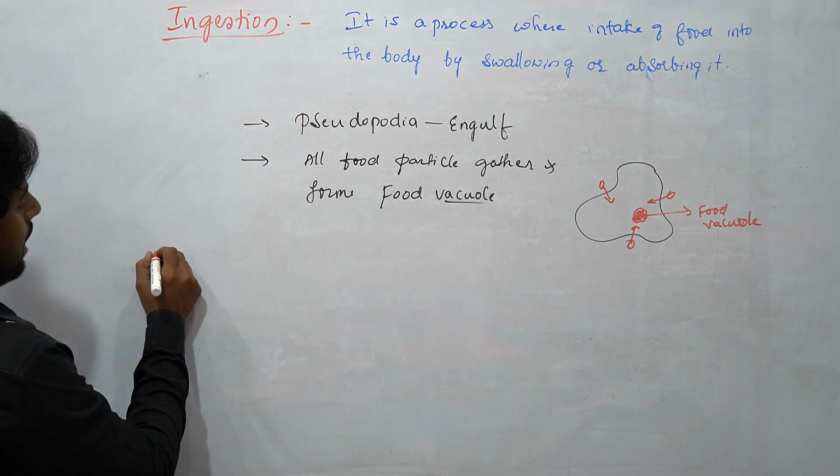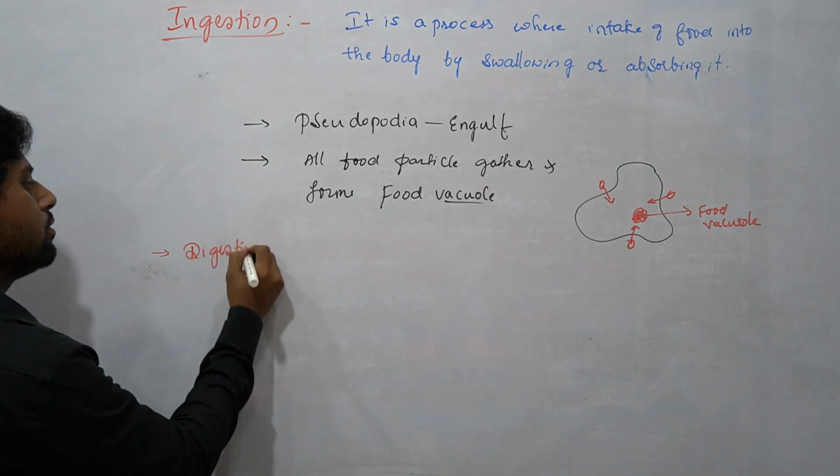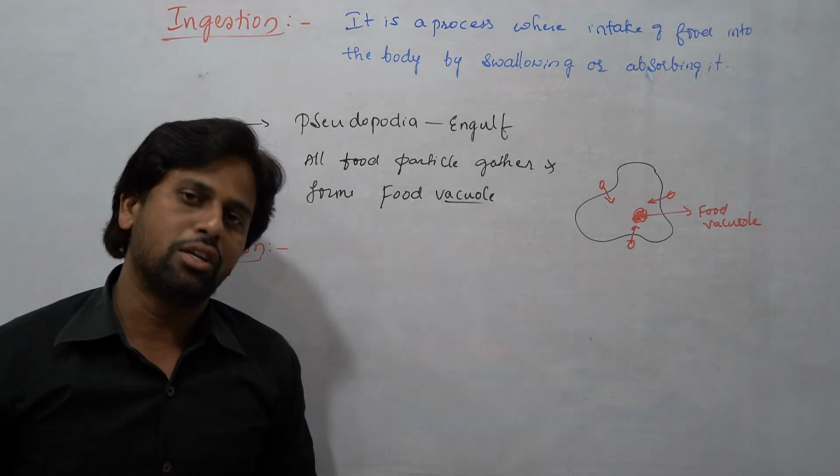So the second process is digestion. What is the meaning of digestion here, students?